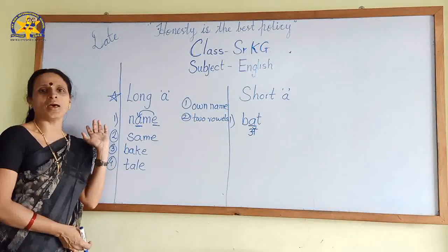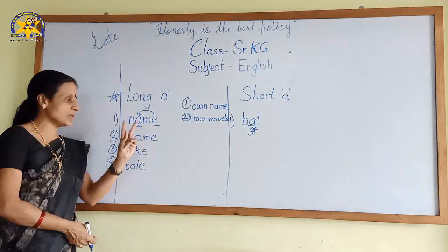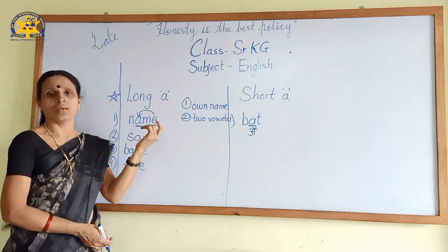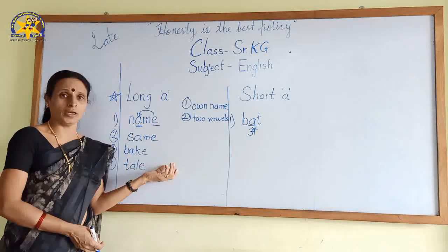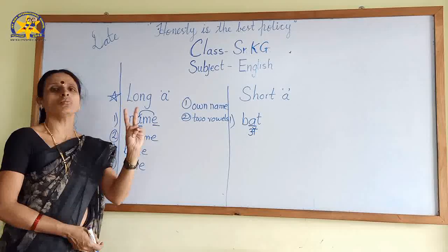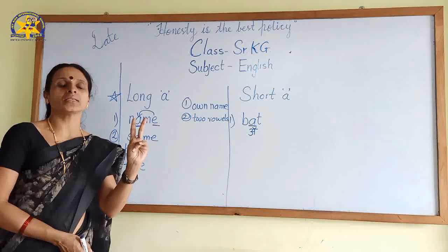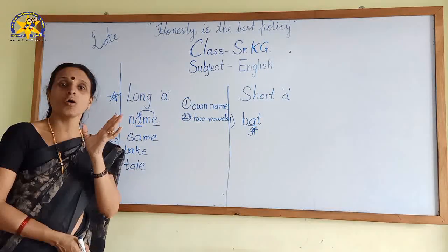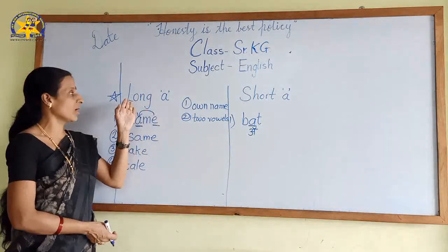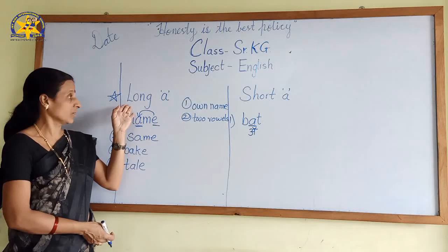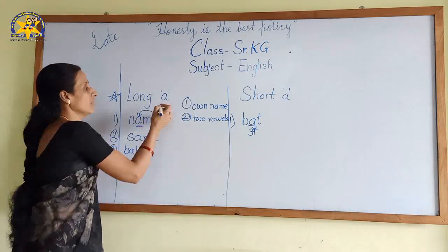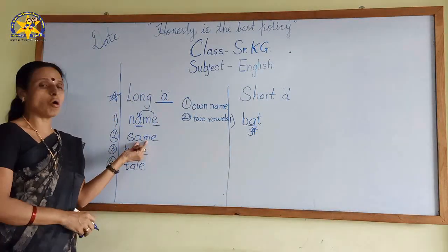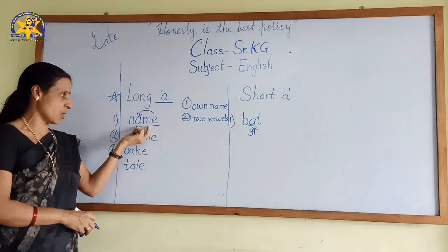A को A ही बोलना है और आखिरी में E आया है. It means there are two vowels. Any two vowels, maybe here is I, O, U. Okay, so if there are two vowels, it means that is a long vowel sound word. And today we are learning long A. Fine, so this word is a long A sound word.